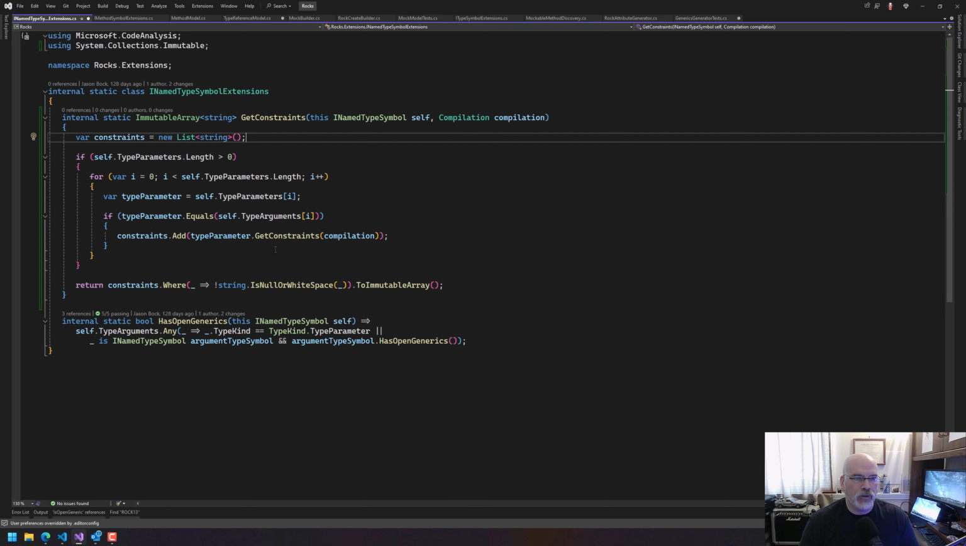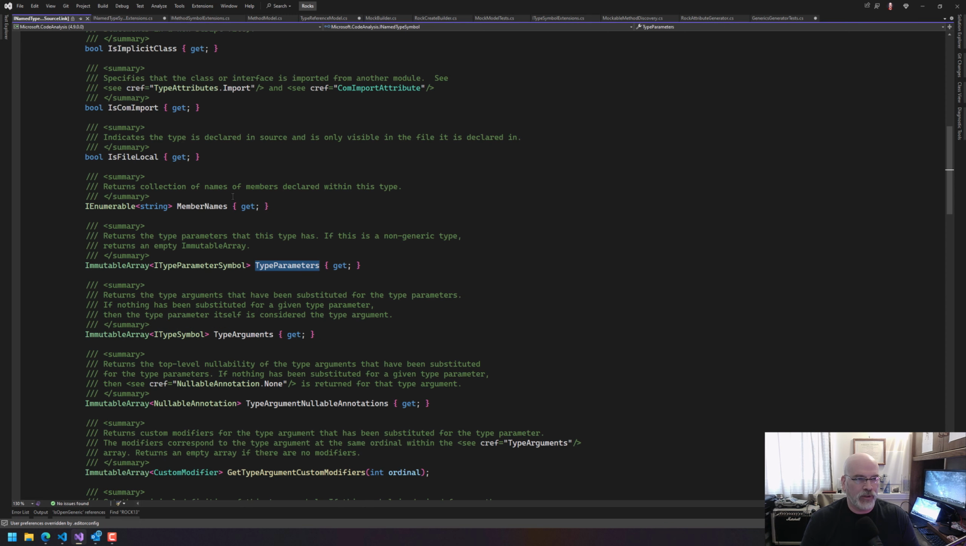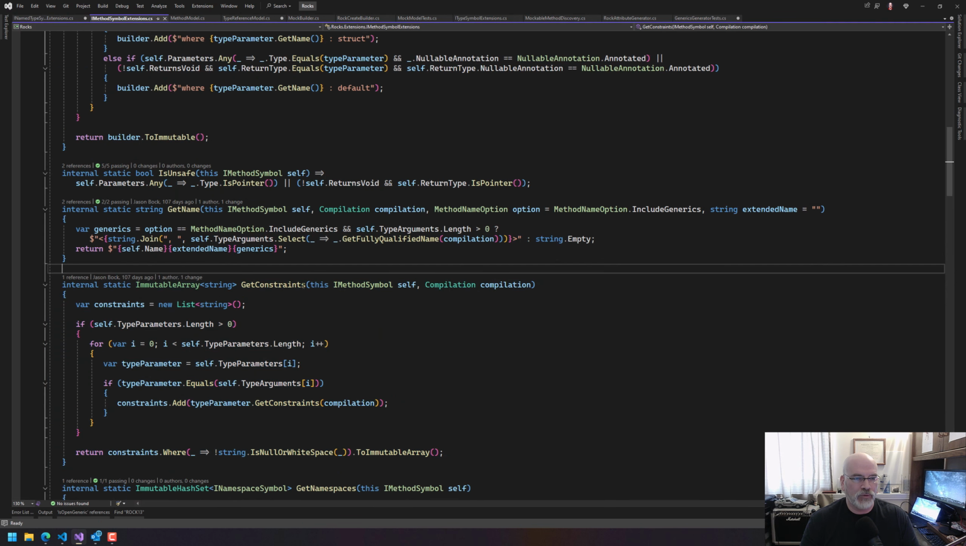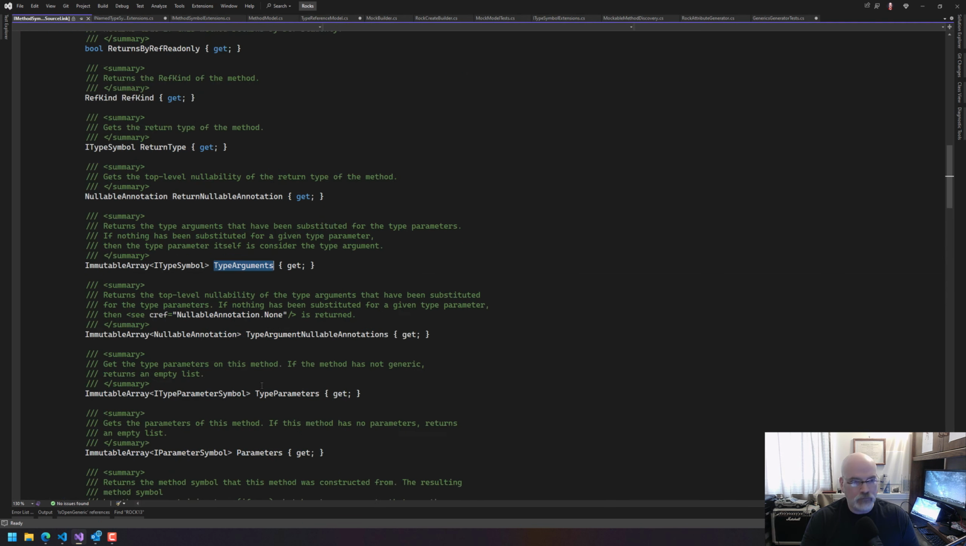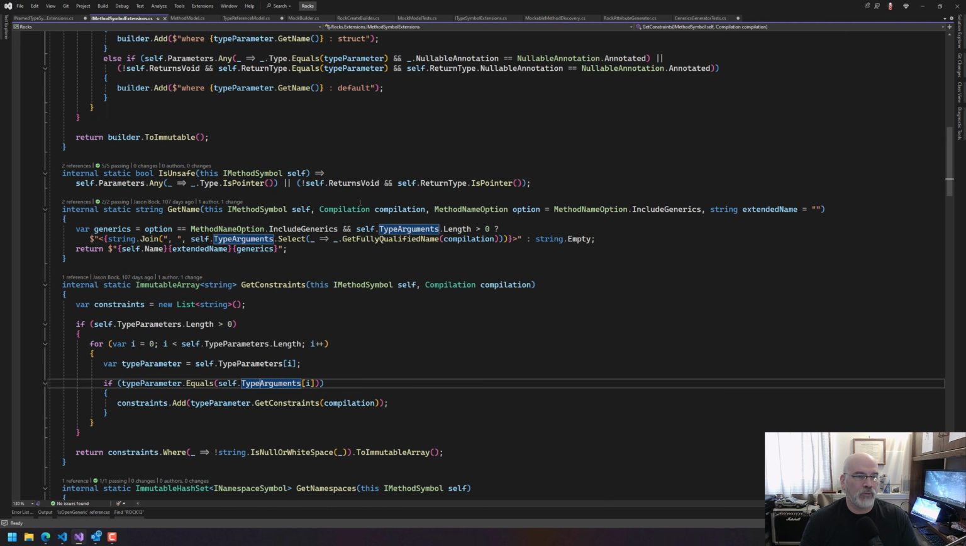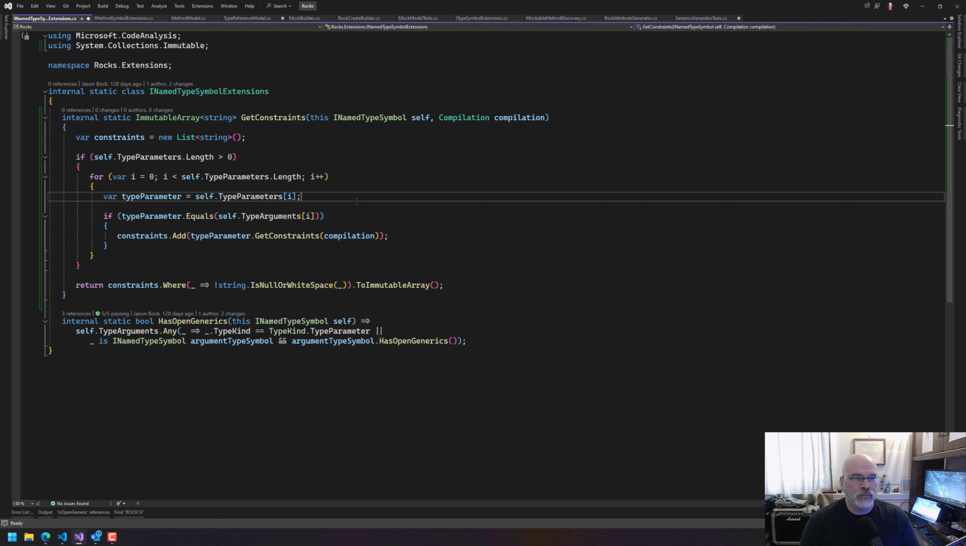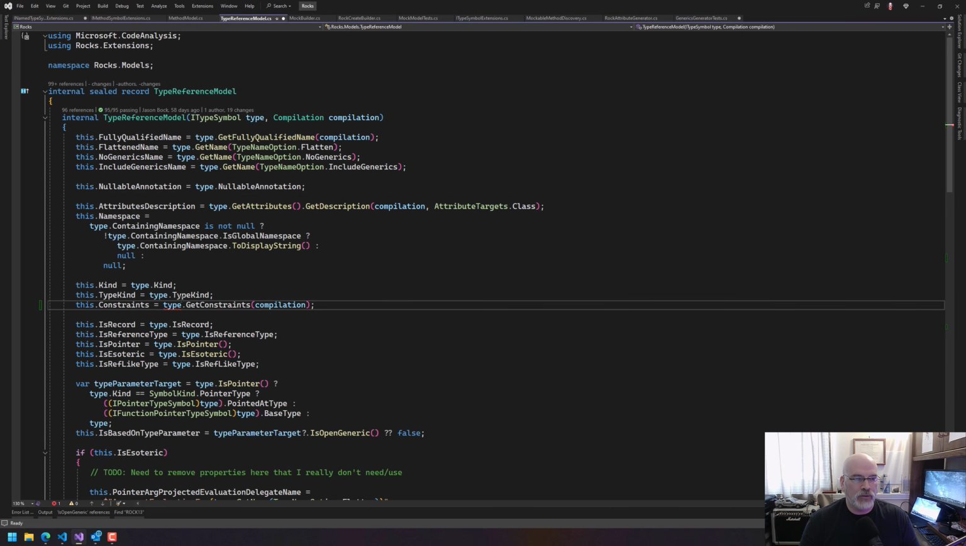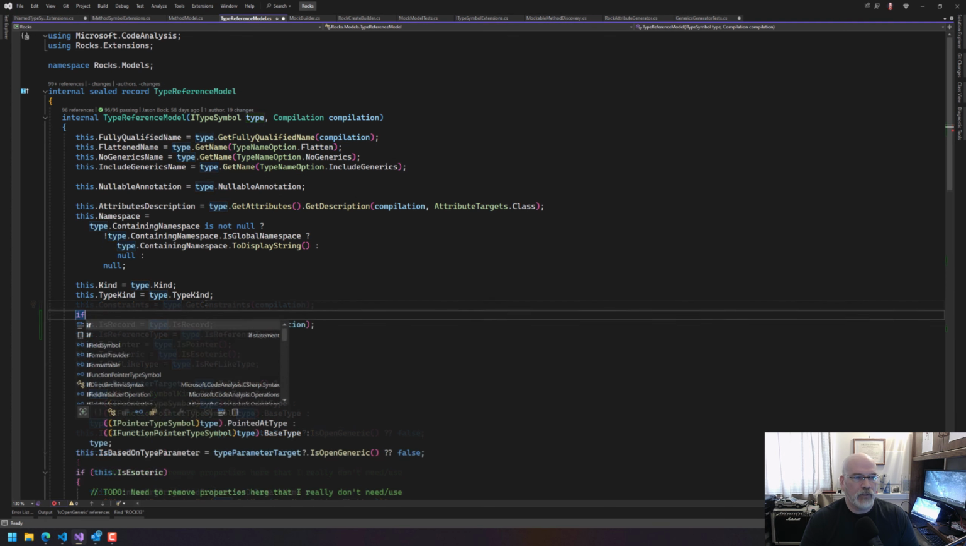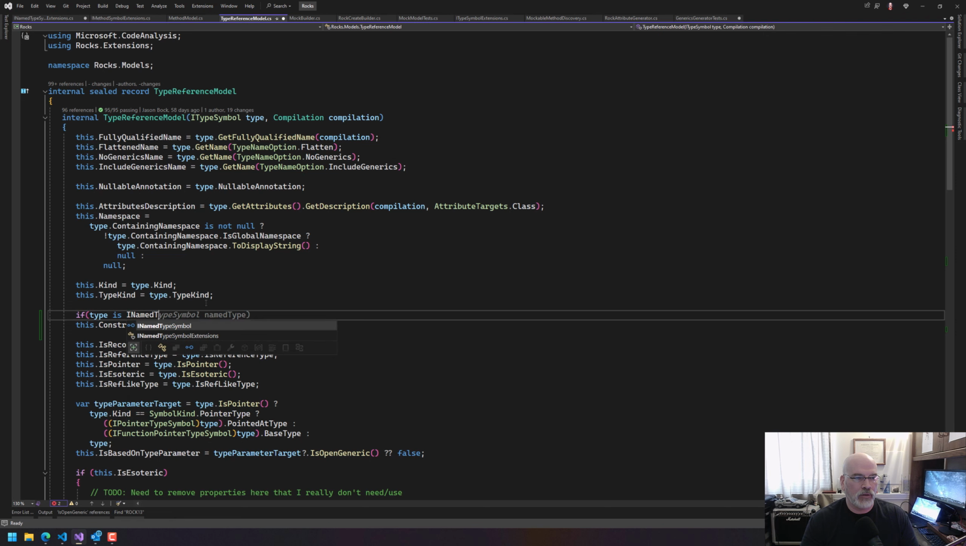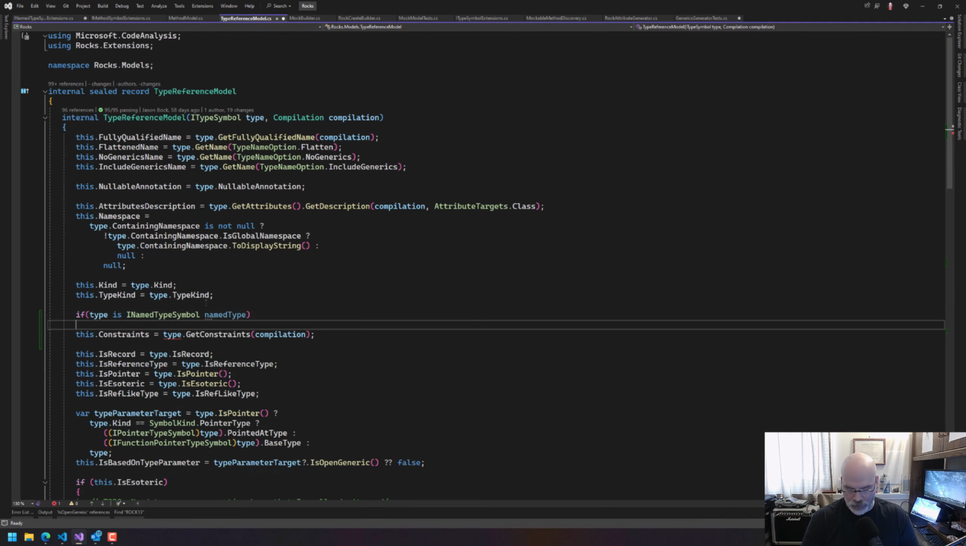I think it does. Okay. It's kind of disappointing that this doesn't actually derive from named type symbol, but on the other one, it was definitely on method symbol. So, oh well, can't win them all. Okay, cool. So now that should, oh, we need that to be if type is named type symbol, named type.